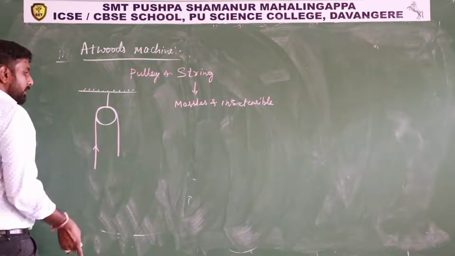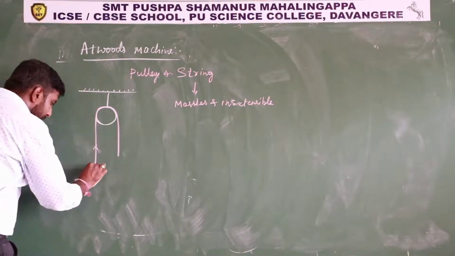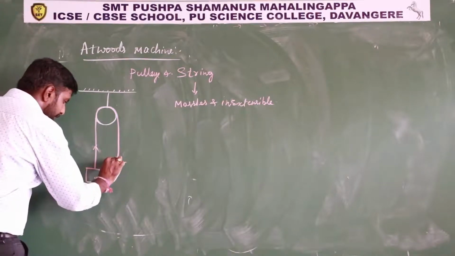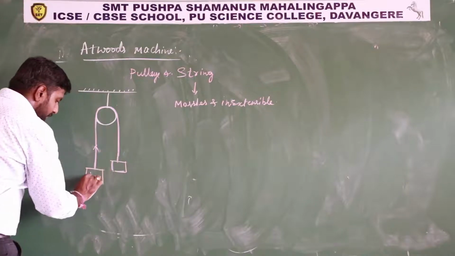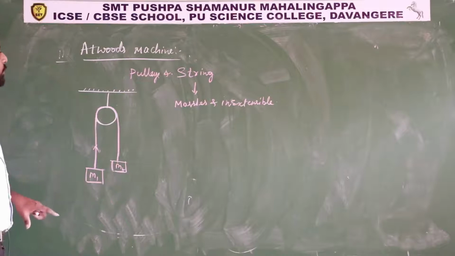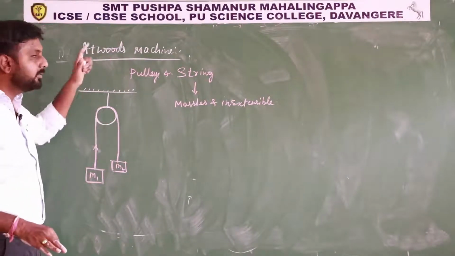Throughout the string the tension remains the same, and to this string we can attach masses, blocks. This block, let us take it as mass m1, this block let us take it as mass m2. This type of system is called an Attwood's machine.